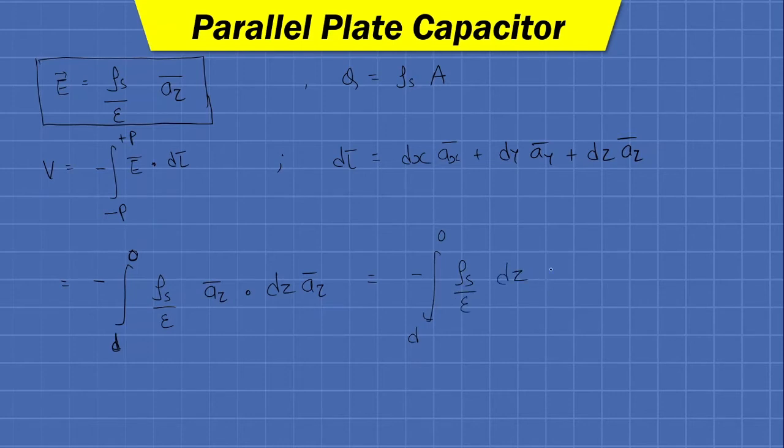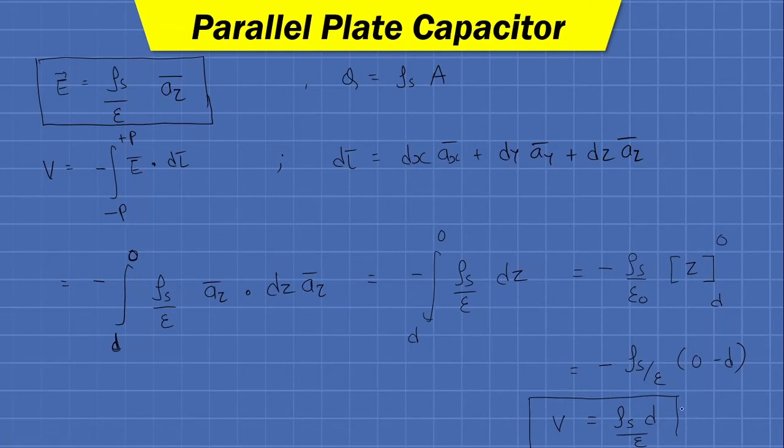Now integration of 1 with respect to z will be z itself, so you will have minus rho s upon epsilon into z. The lower limit is d, the upper limit is 0. So you have negative rho s upon epsilon into 0 minus d, which is nothing but rho s into d upon epsilon.